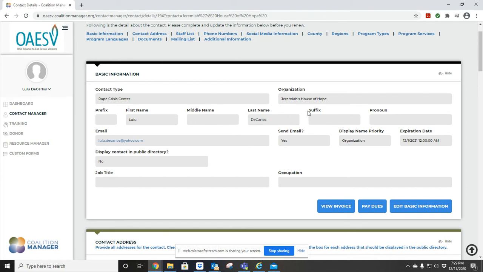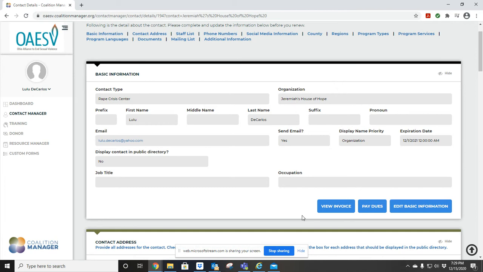We are using Jeremiah's House of Hope as an example organization to give you guys the visual look on what you will see when you log into Coalition Manager. So you could go ahead and change your information on here and update it.